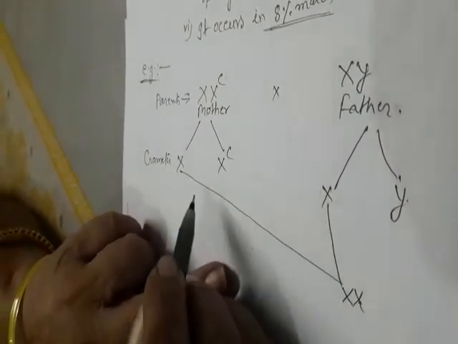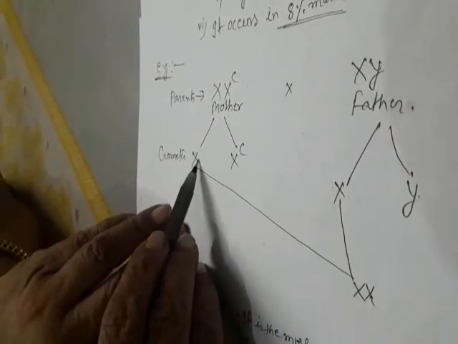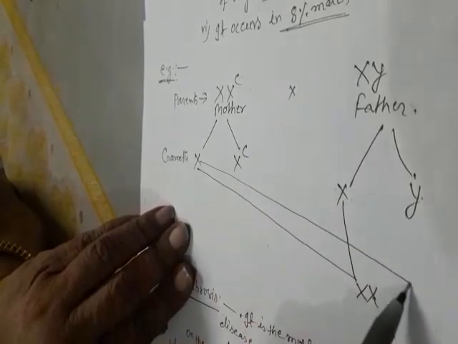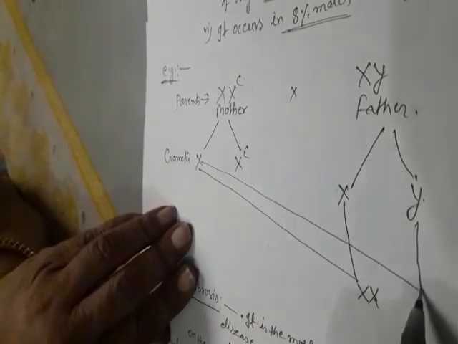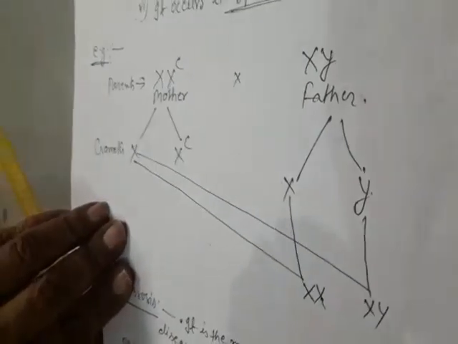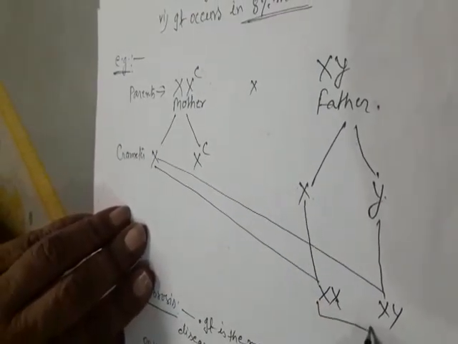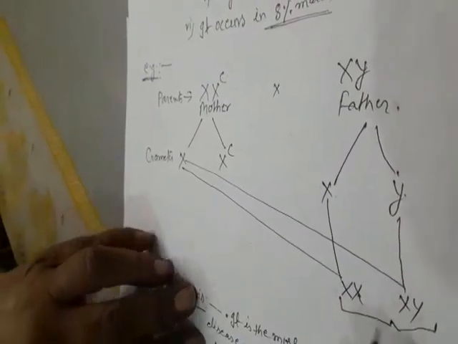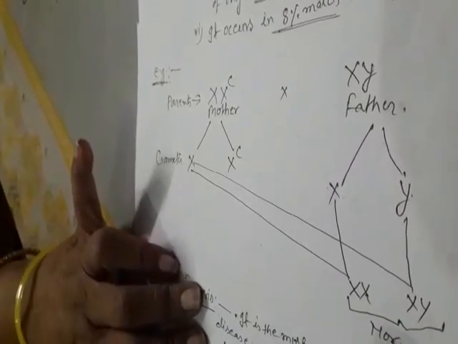Then X again fuses with Y, then XY, the normal condition is produced. So a normal child is produced.